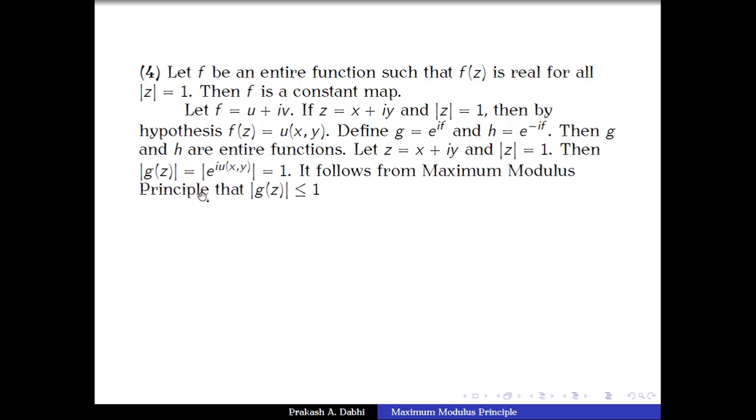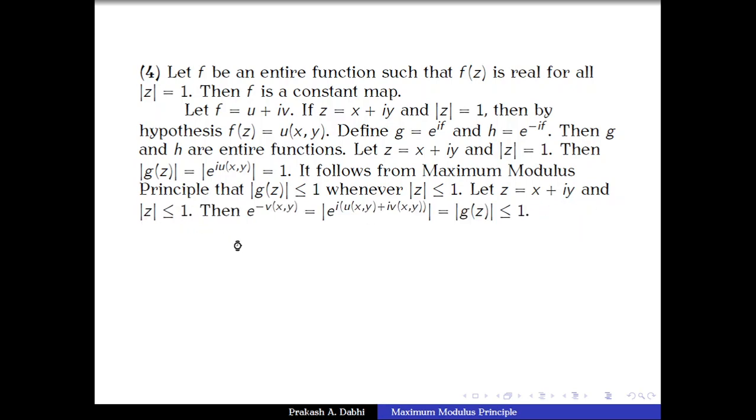And so what have we shown? We have shown that mod of g(z) equal to 1 for every z having modulus 1. So by maximum modulus principle, what are we going to get? Mod of g(z) is less than or equal to 1 for every z having modulus less than or equal to 1. Now again take any z equal to x plus iy having modulus less than or equal to 1.